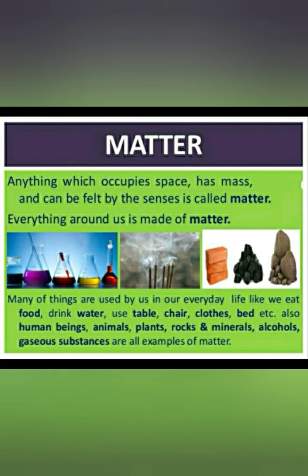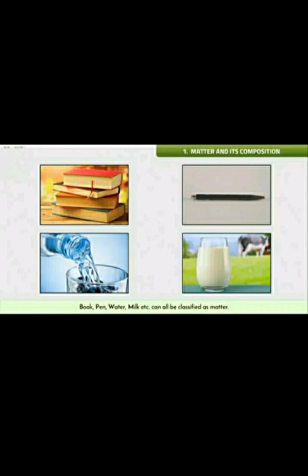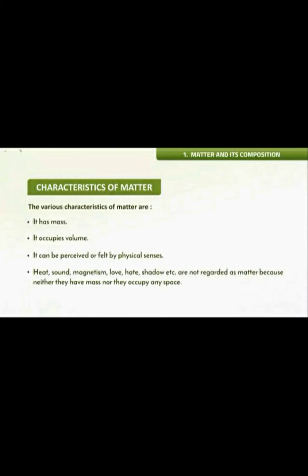Many things are used by us in our everyday life, like we eat food, drink water, use table, chair, clothes, bed, etc. Also, human beings, animals, plants, rocks and minerals, alcohols and gaseous substances are all examples of matter. Book, pen, water, milk, etc. can all be classified as matter because they all occupy space and have mass.